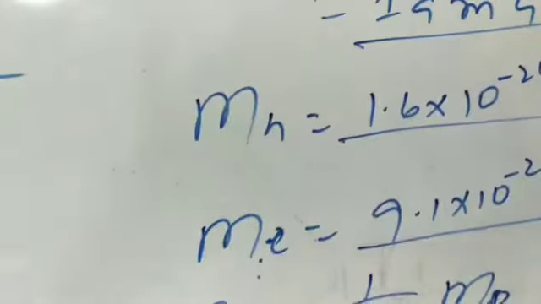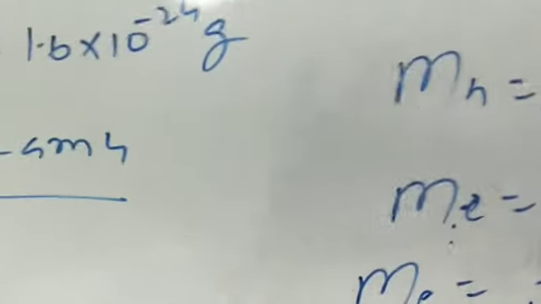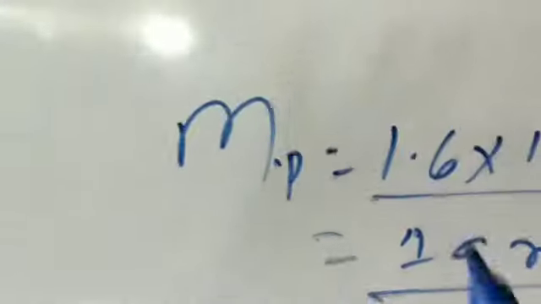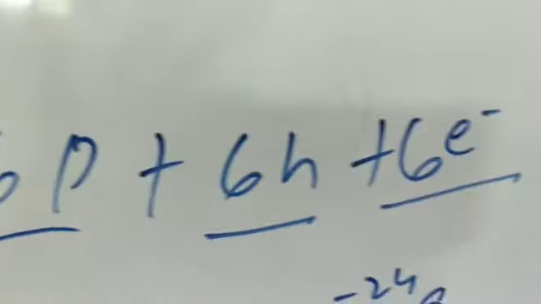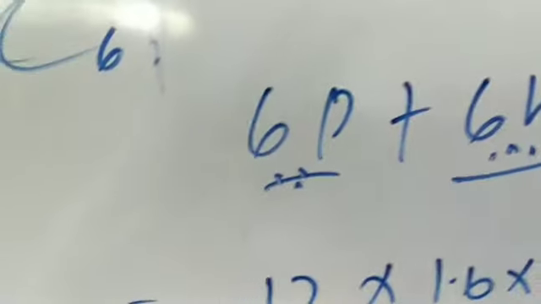So when we calculate the atomic mass of carbon, we ignore the mass of the electron, and we calculate the atomic mass of carbon on the basis of the mass of protons and neutrons. Now focus here. Carbon contains 6 protons and 6 neutrons, ignoring the mass of the electron due to its very small value. The mass of a proton and a neutron is equal, so you add 6 plus 6, which is equal to 12.